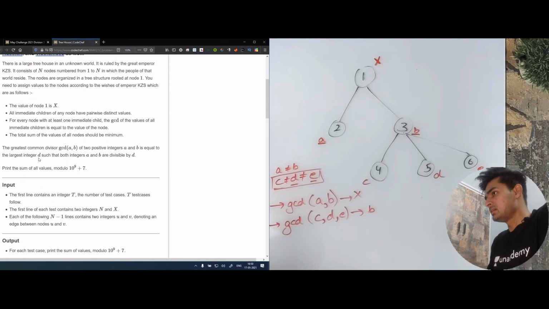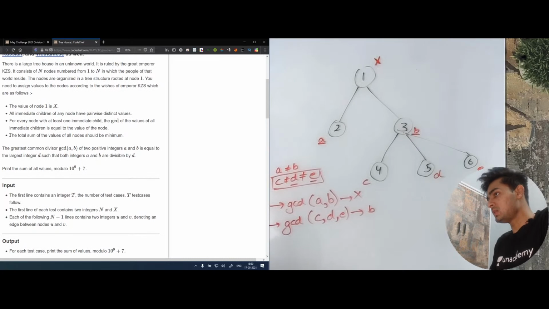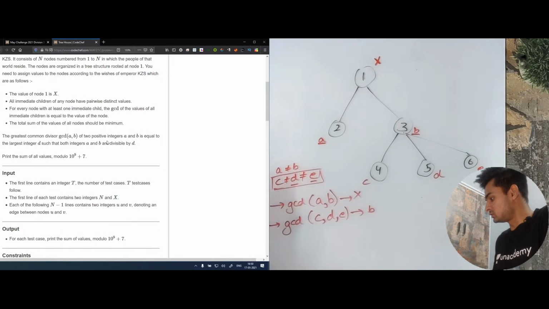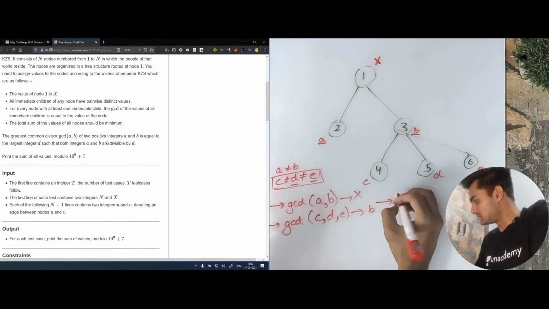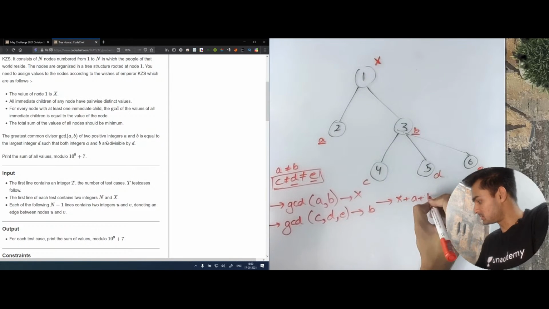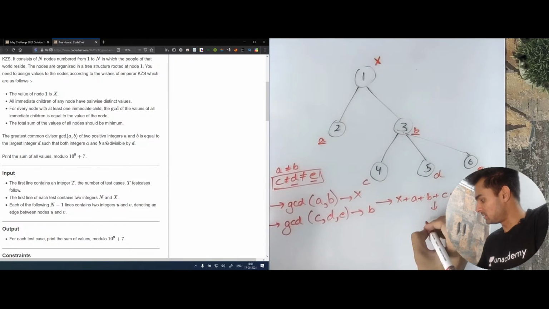Now the last condition is that the total sum of the values of all nodes should be minimum. So basically the sum, which is x, the root value, plus a plus b plus c plus d plus e, should be minimum.